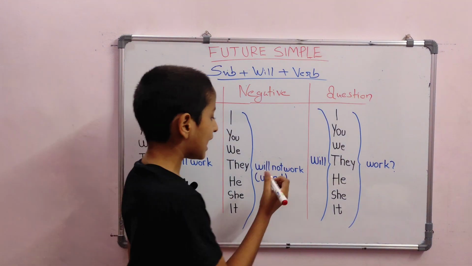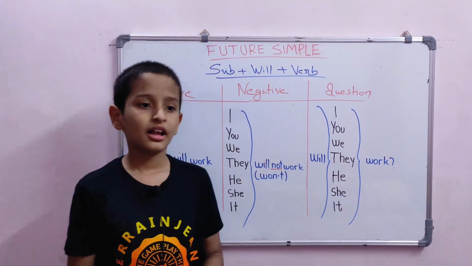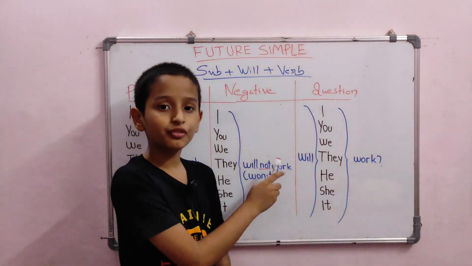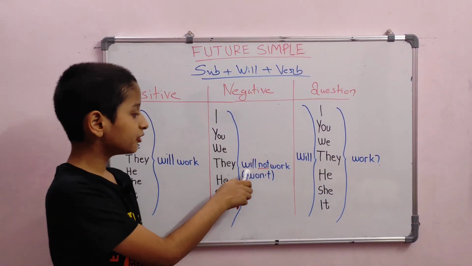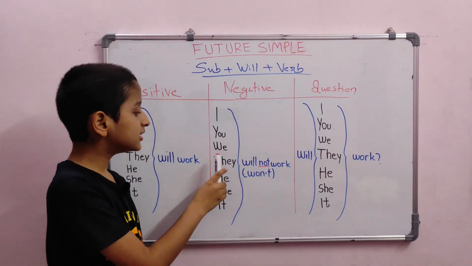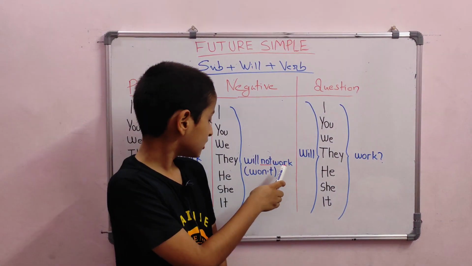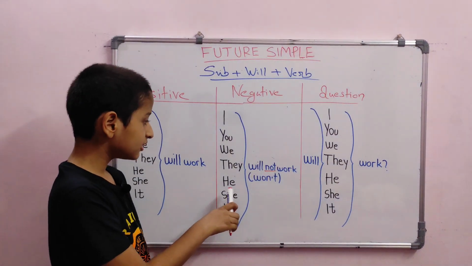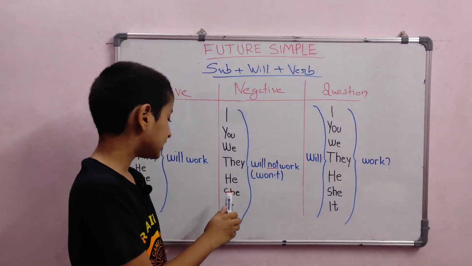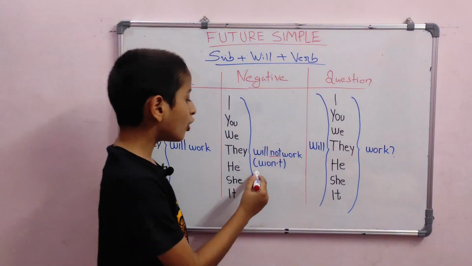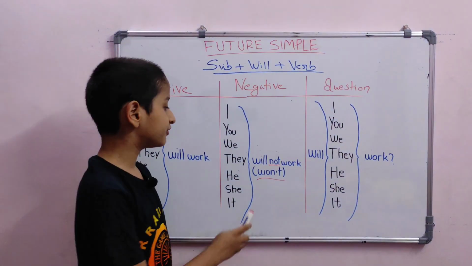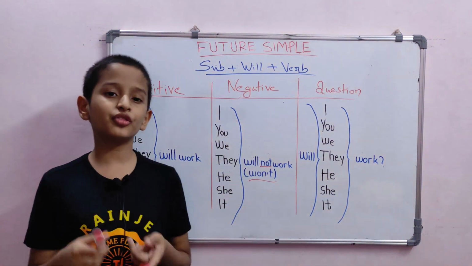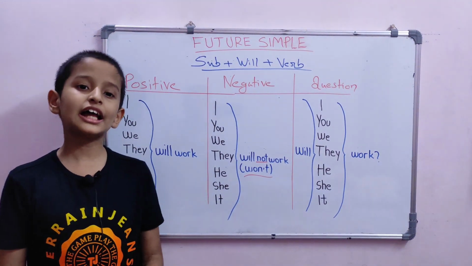Forming negative sentences in this tense is quite easy. We just need to add not after will. I will not work. You will not work. We will not work. They will not work. He will not work. She will not work. And it will not work. Won't is the contraction of the words will not. So you can also say I won't work, you won't work, he won't work, and so on.